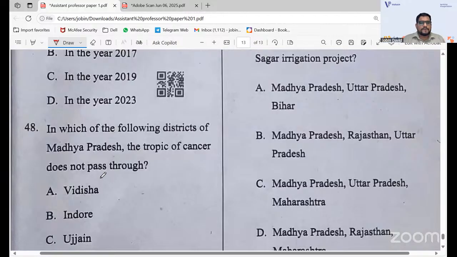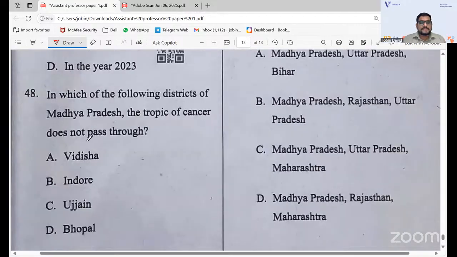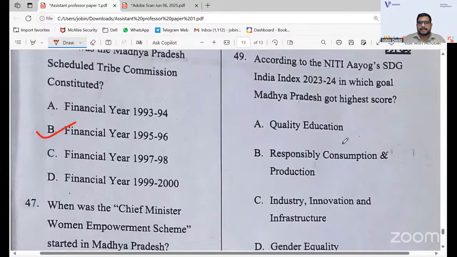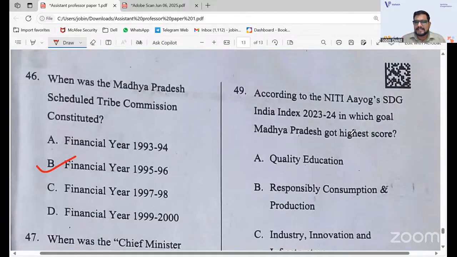And in which of the following districts of Madhya Pradesh does the Tropic of Cancer not pass through? Like I discussed many times in classes, many times in the revision also, I have told the students to study this. So the answer is Indore. Vidisha, Ujjain, and Bhopal, it passes through. Indore it doesn't pass through.